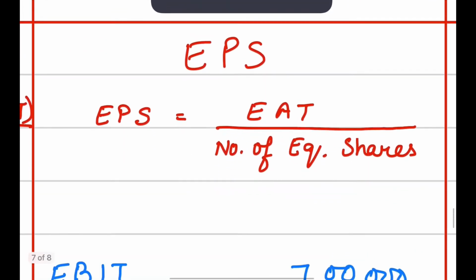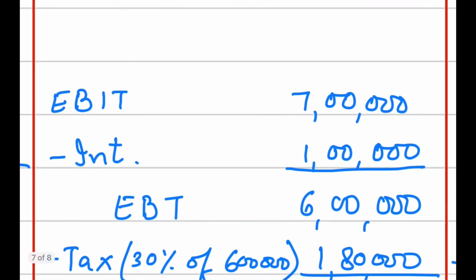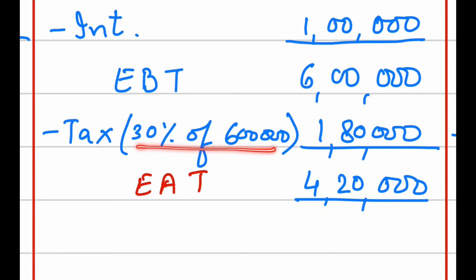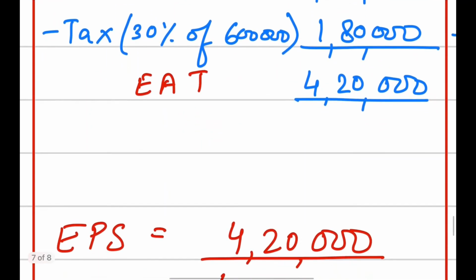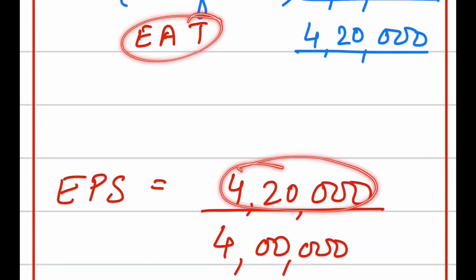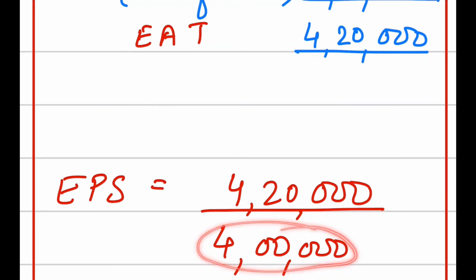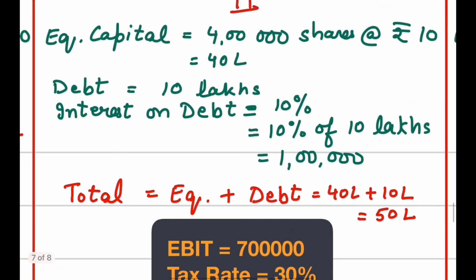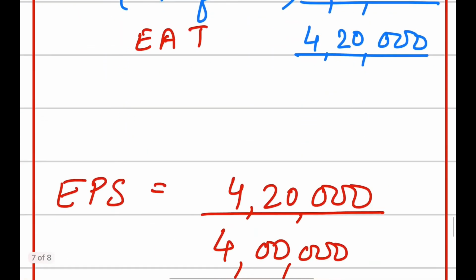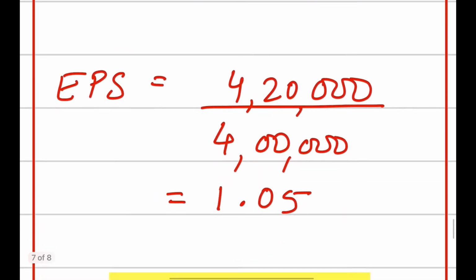So let's make the same calculation again here. EBIT is 7 lakh. The interest we have calculated above is 1 lakh, so EBT will be 6 lakh. Tax at 30% of 6 lakh is 1,80,000, and your EAT will be 4,20,000. Now let's calculate EPS. EPS is the EAT value, 4,20,000, divided by the number of equity shares. In this case, the number of equity shares was only 4 lakh, so while calculating EPS we divide by 4 lakh. So your earning per share is